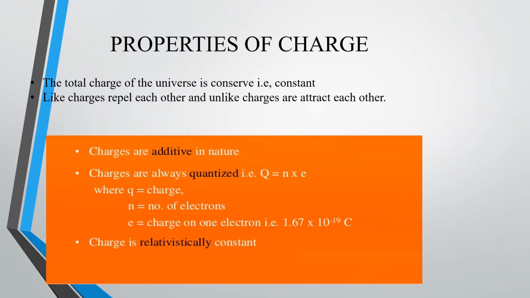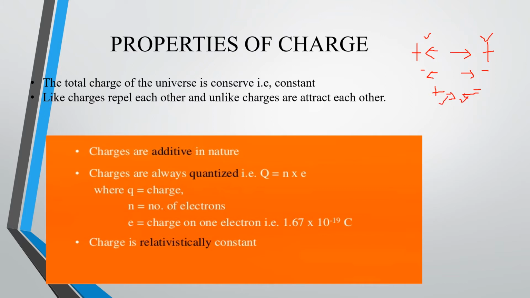Properties of charge. The total charge of the universe is conserved. That means constant. That means charge can neither be created nor be destroyed. It will form another one. Okay. So like charges repel and unlike charges attract each other. That means if I'm taking positive and positive charge, what happens to this? Definitely it will repel each other, and negative charges also will repel each other. Okay, positive and negative charge will attract each other. So like charges repel and unlike charges attract.